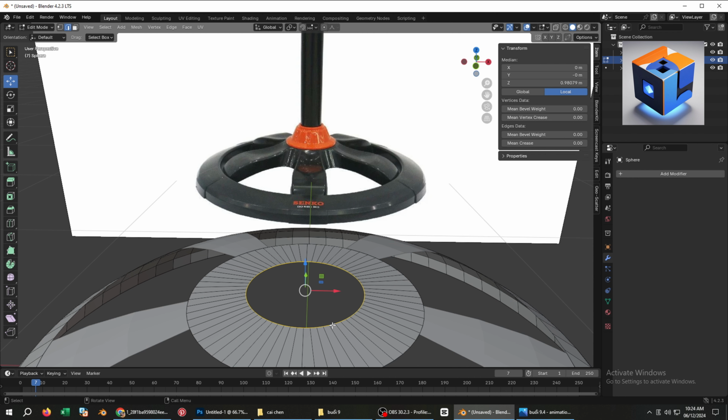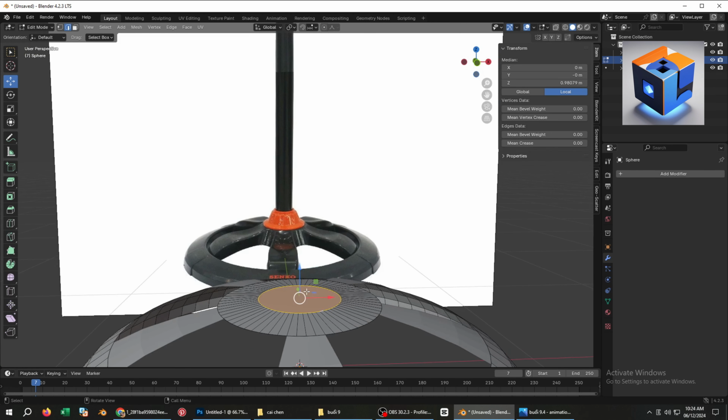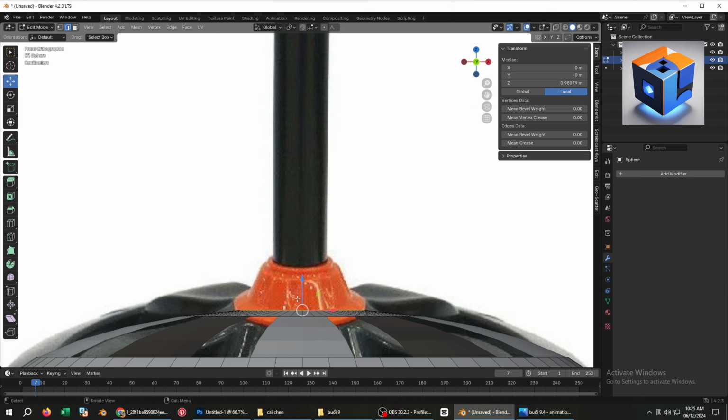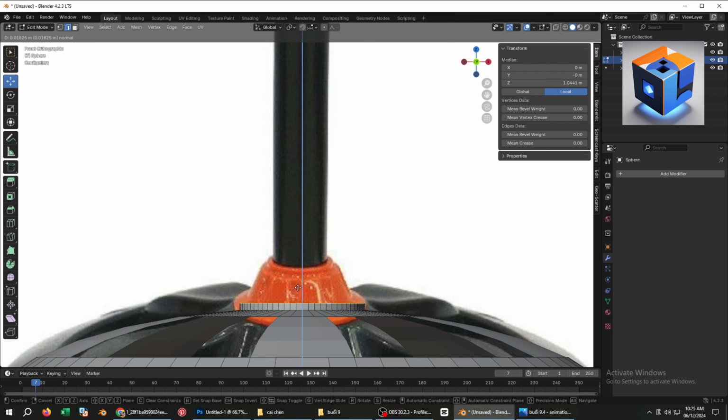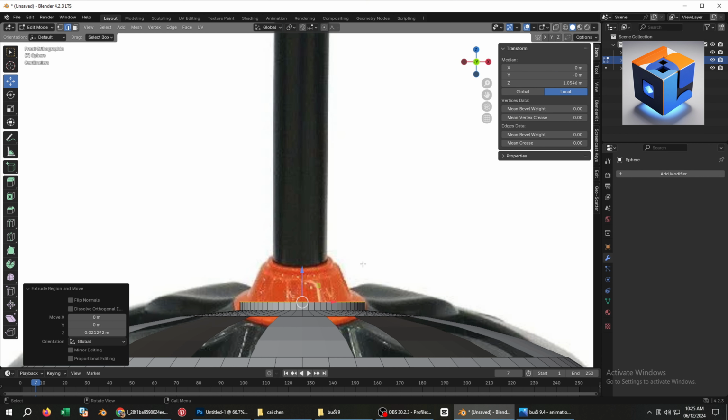Alright, now let's start creating the stand for the fan. Select the middle edge loop. Then press F to fill it. Press to switch to front view. Use E to extrude it upward and Z to ensure it extrudes along the Z-axis. Press I to inset it slightly.